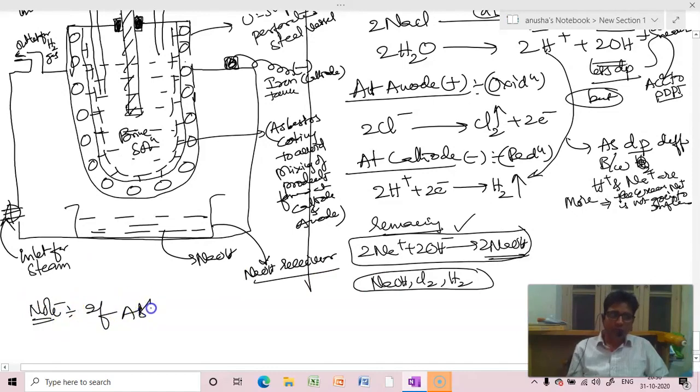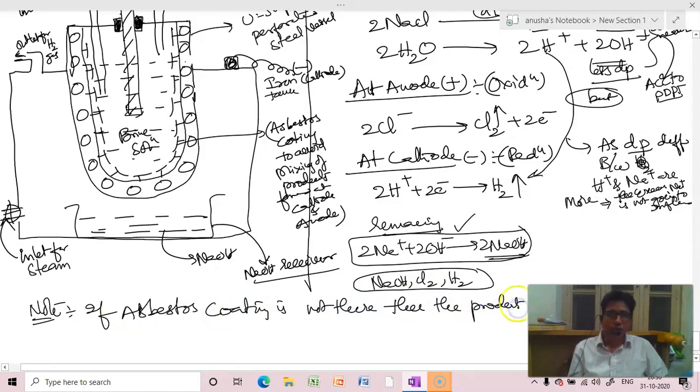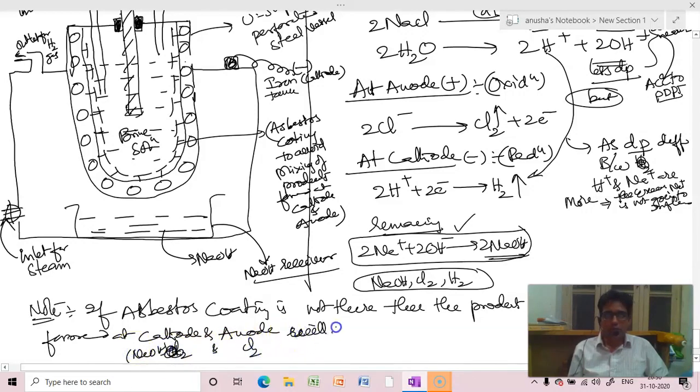If asbestos coating is not there, then products formed at cathode and anode, that is H2, sorry, NaOH and chlorine will react to form sodium hypochlorite, by which obtained chlorine is lost.